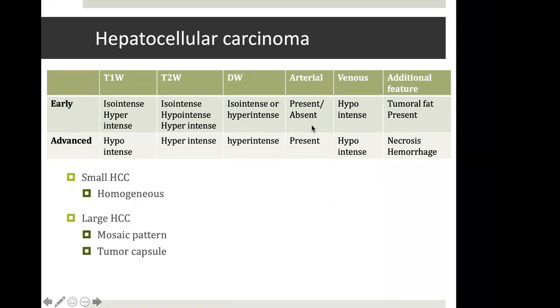Arterial phase enhancement may or may not be present. Usually it is present, but in 30% of HCCs, it may not be present. On venous phase, they are hypoenhancing because of loss of portal supply.